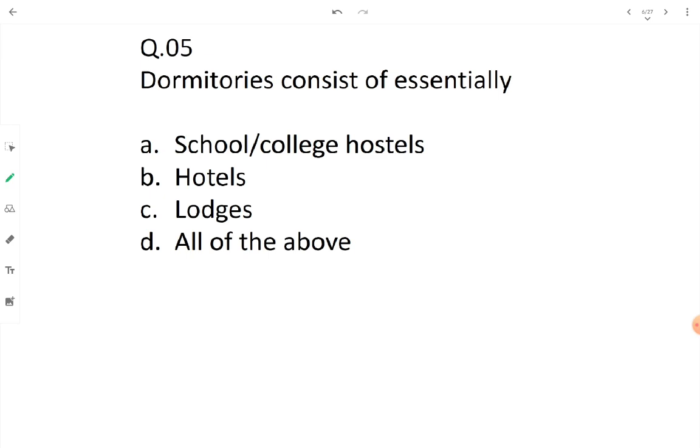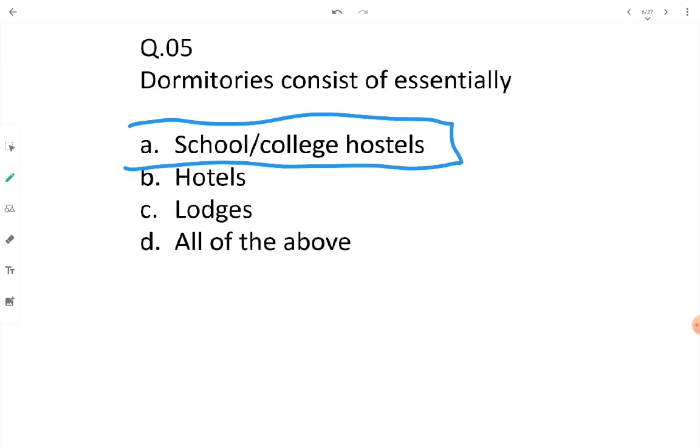Dormitories closely resemble schools and college hostels. Because in hotels, cooking and dining, all the things are provided, a restaurant is there, lodges are provided on some transient basis. In school and college hostels, a group of students, a group of learners stays there mostly for sleeping purpose. Dormitories are the one.